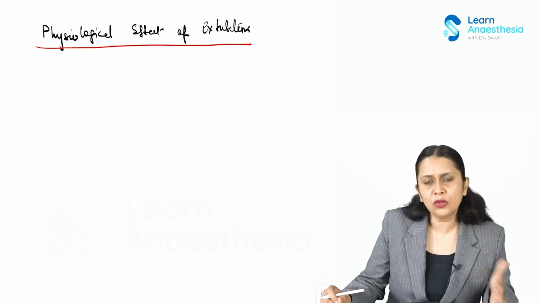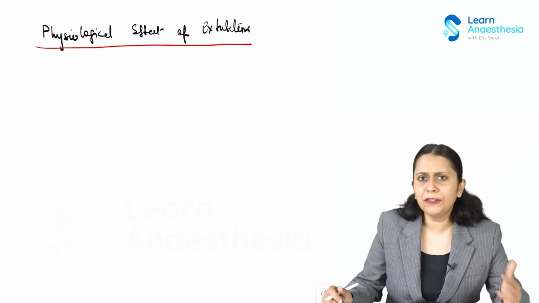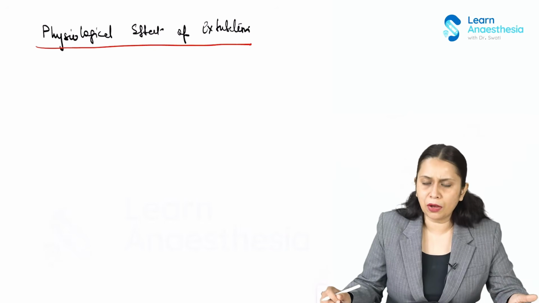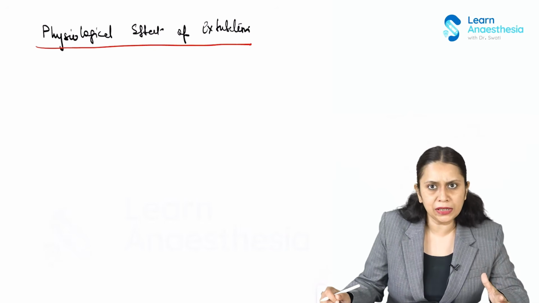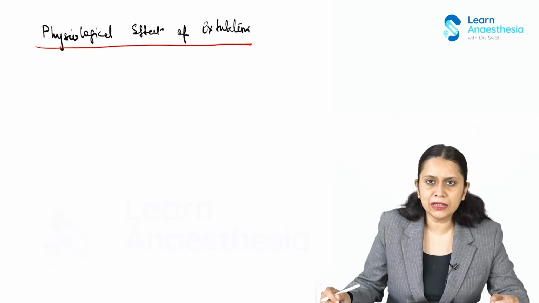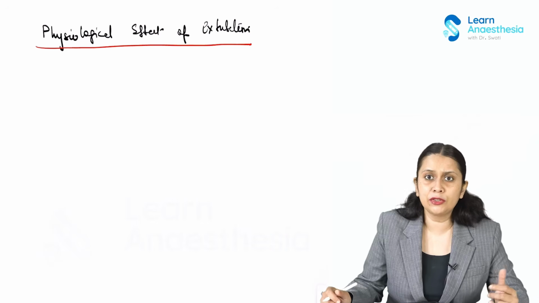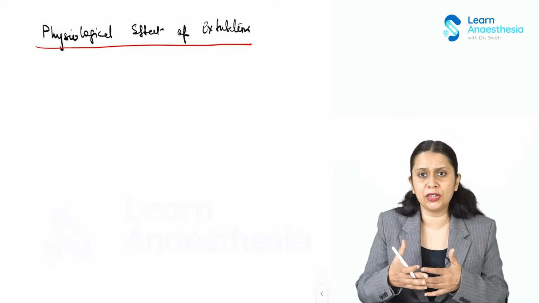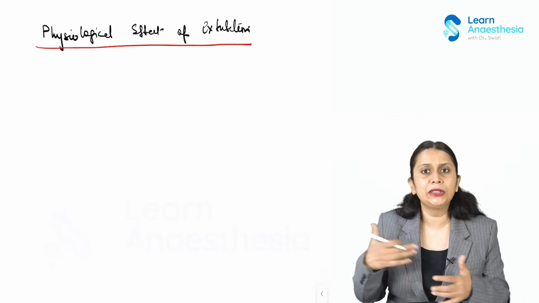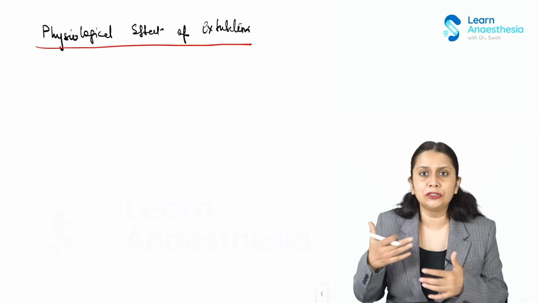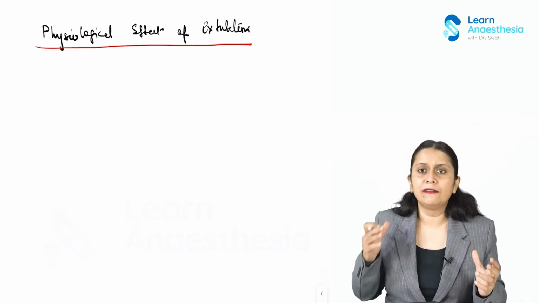If we do not blunt the sympathetic response at this point, there is a possibility that the patient will have sympathetic stimulation resulting in increased blood pressure, increased heart rate, and increased intracranial pressure. Coughing and bucking on the tube would lead to increased intracranial pressure, increased intraocular pressure, and the patient moving violently.